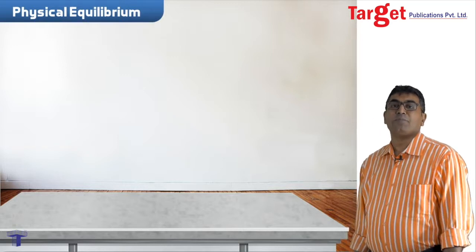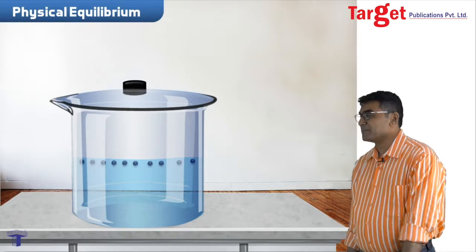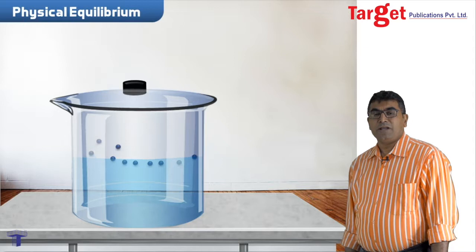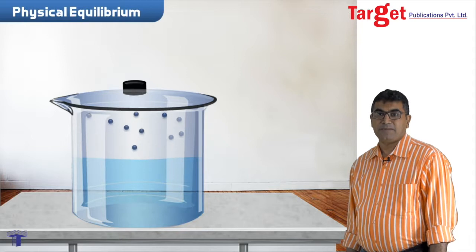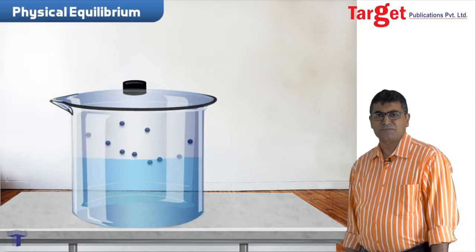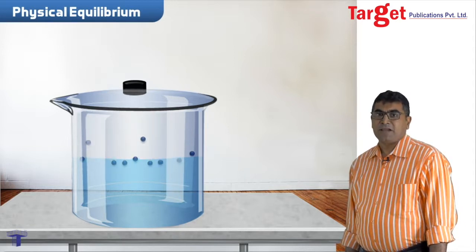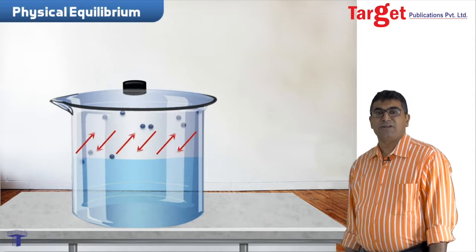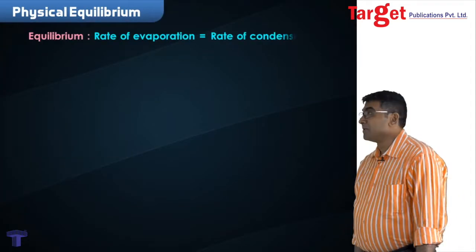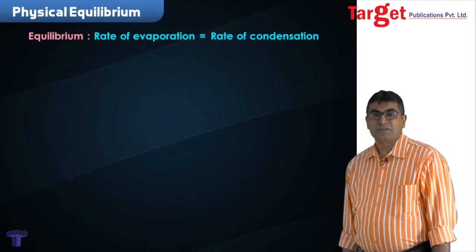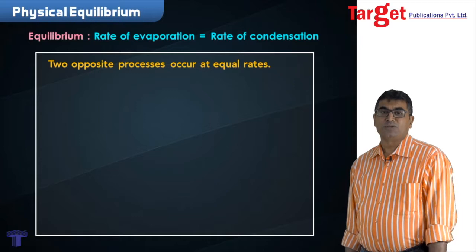Let's understand the term equilibrium. Let's take the case of a container containing some liquid. Liquid molecules on the surface have the tendency to escape. The molecules will escape. This is termed evaporation or vaporization. Initially, the rate of vaporization is quite high. As time proceeds further, molecules start having a tendency to condense also. A situation comes when the rate of evaporation becomes equal to the rate of condensation. This is a stage of physical equilibrium. It's called physical because there is no new substance formed.